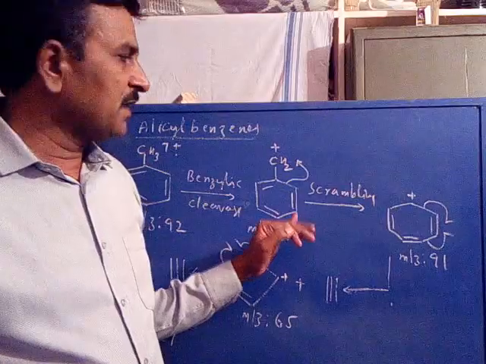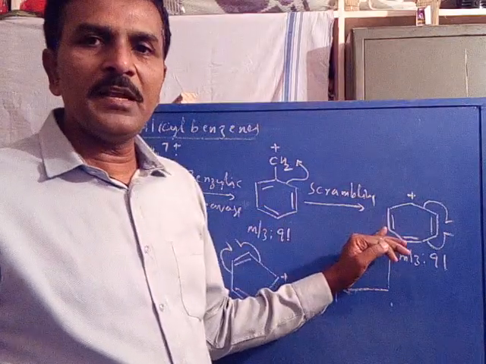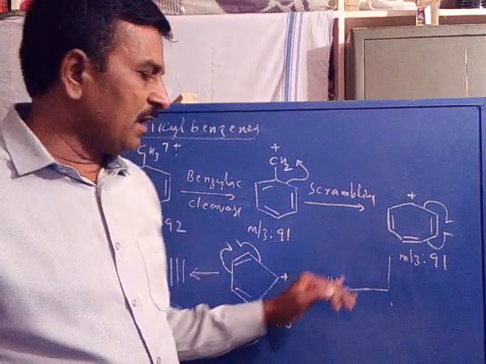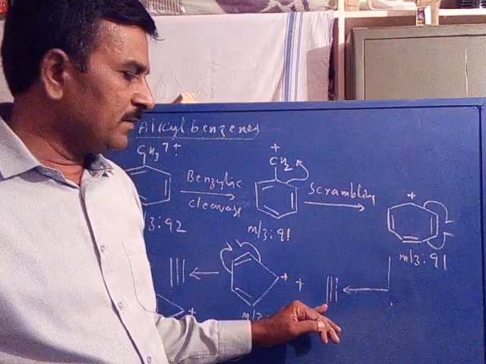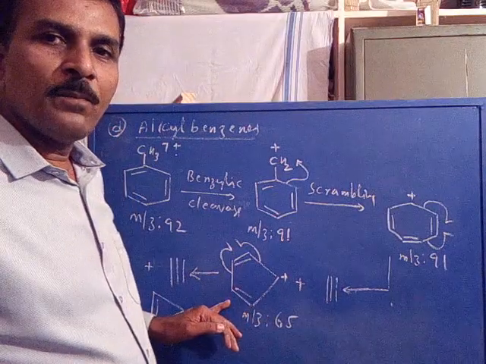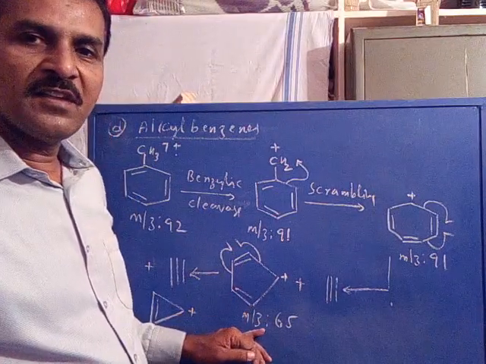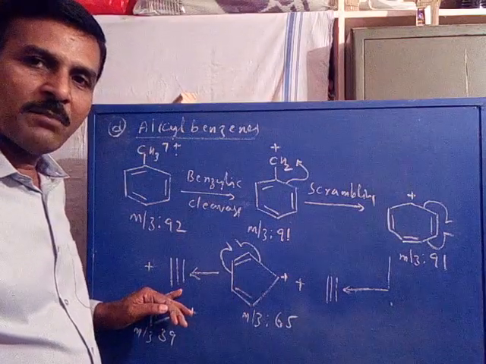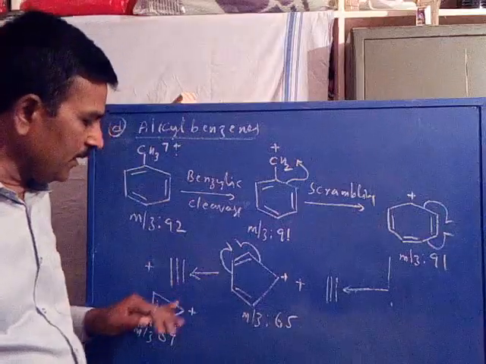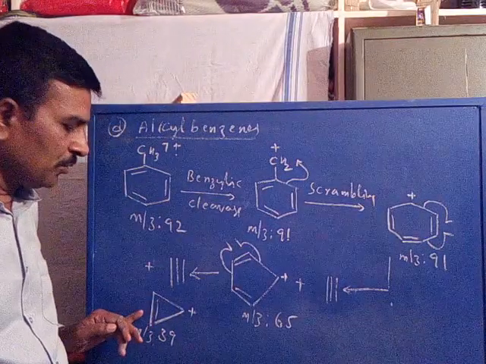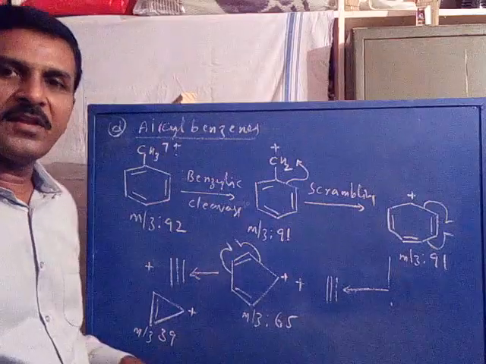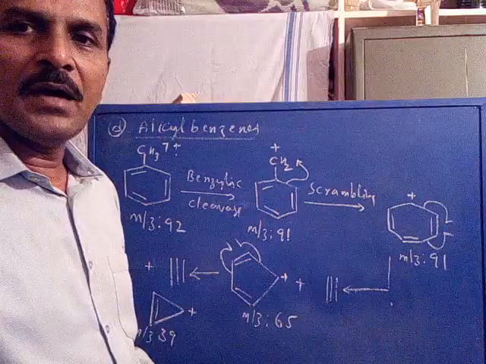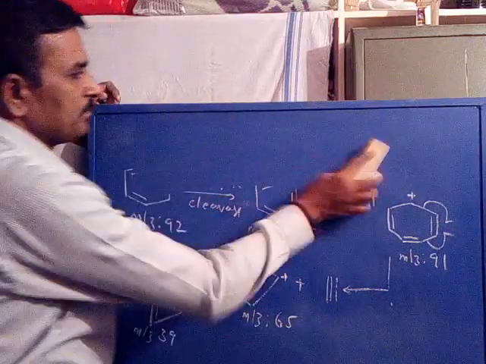The benzyl cation by the scrambling process rearranges to the tropylium cation, a 7-membered ring, which undergoes fragmentation by the loss of 2 carbons as acetylene neutral to give a cyclopentadiene cation with m/z 65. The cyclopentadiene cation, on losing 2 carbons as acetylene, rearranges its remaining 3 carbons to give the cyclopropene cation, that is 39. So this is the fragmentation of aromatic hydrocarbons carrying an alkyl group, or alkyl benzenes.